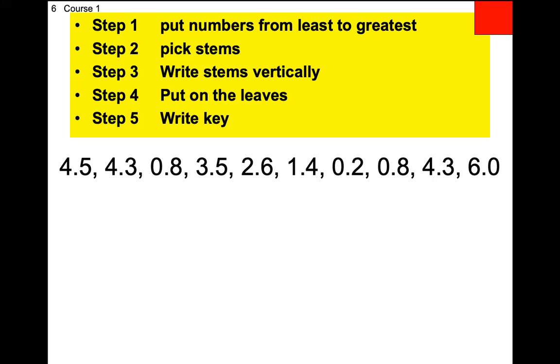There's your stem and leaf plot. Except for the key. I always pick the last one, so I put 6|0 equals 6.0. You're done. Stem and leaf plot.